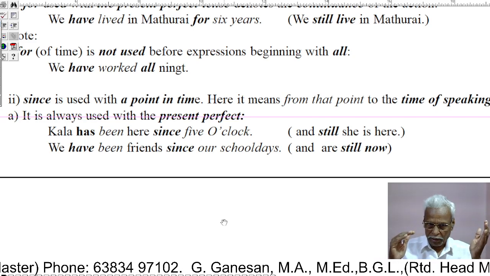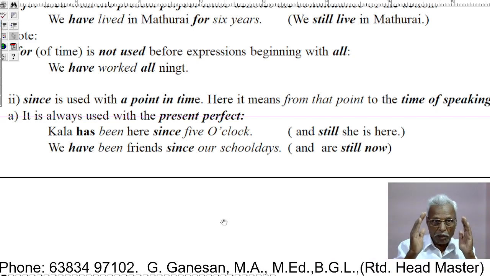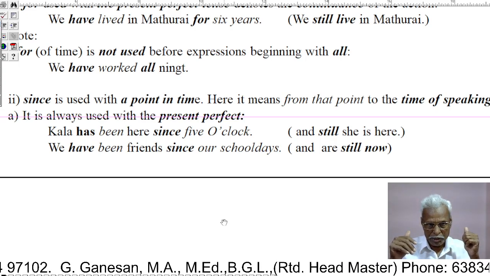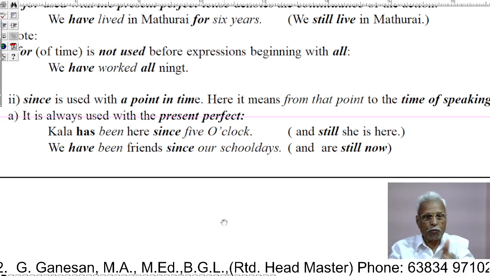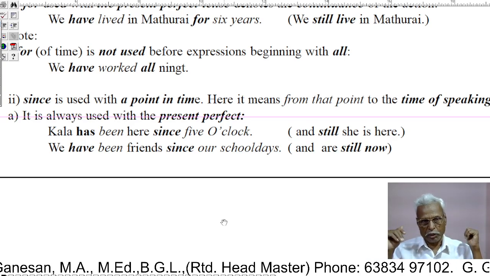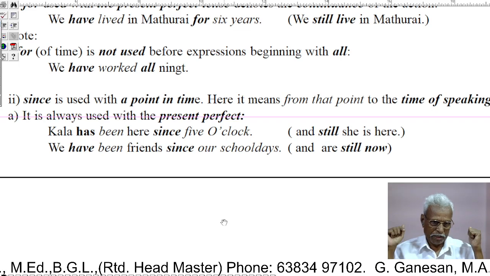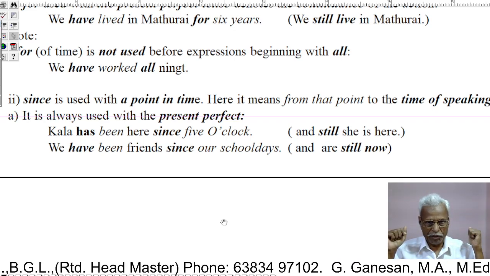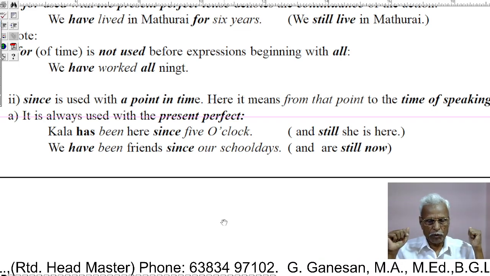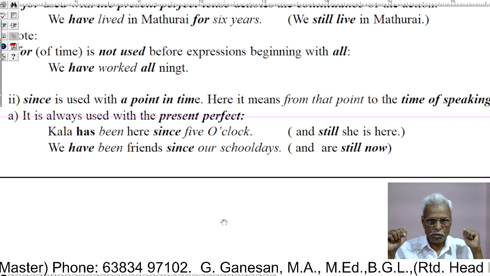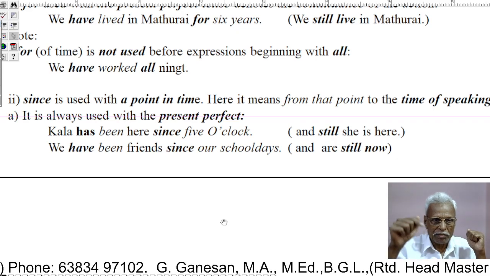Kalak has been here since 5 o'clock. That means Kalak has been waiting here since 5 o'clock. Yet she is waiting there. Still she is here. Kalak has been waiting here since 5 o'clock. Yet she is waiting.